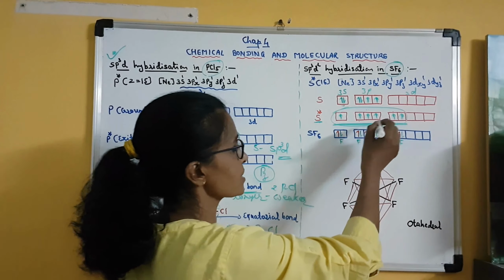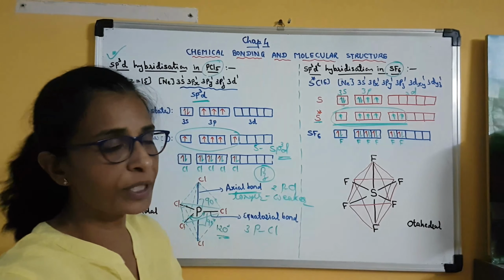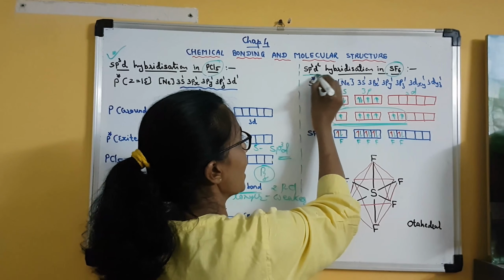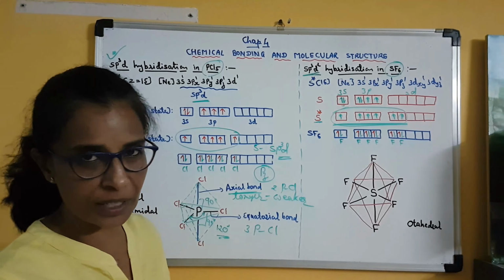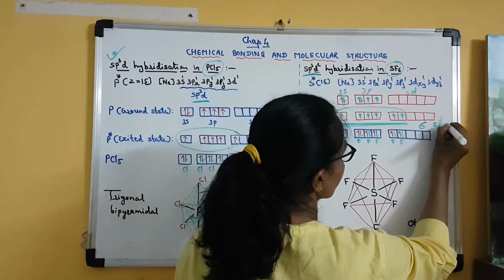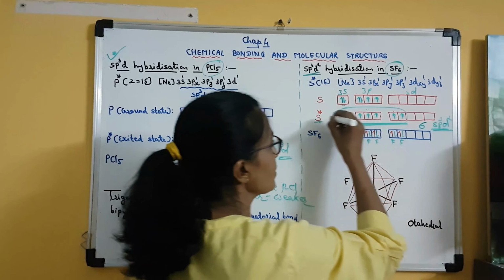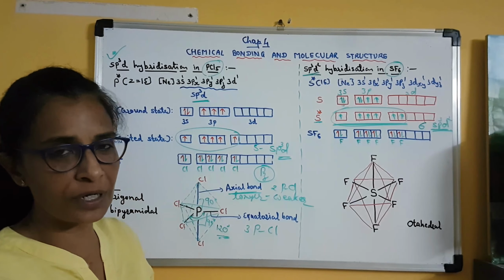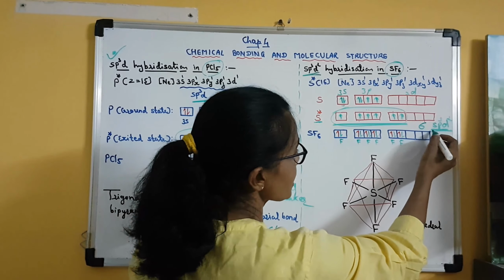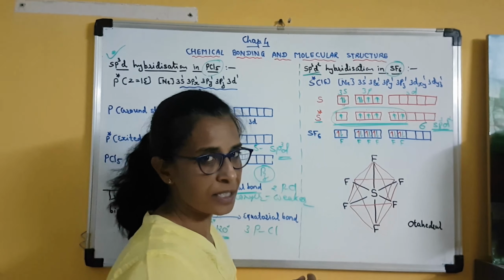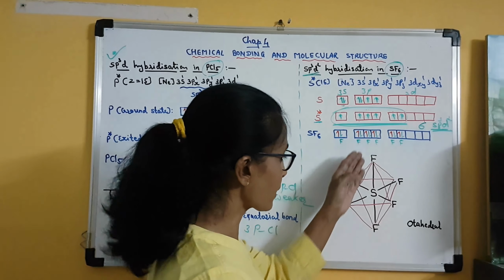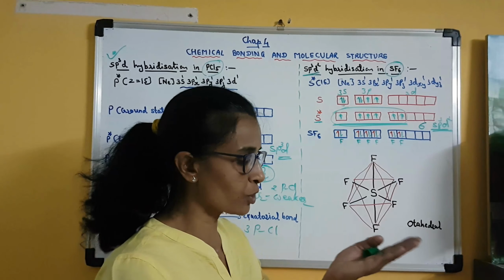So these orbitals, a total of 6 atomic orbitals of sulfur, will undergo hybridization, producing sp3d2 hybrid orbitals. So these orbitals will also be 6 in number. So 6 sp3d2 hybrid orbitals will be produced by the central sulfur atom. Clear? Now in this sulfur atom, these 6 orbitals are arranged like this. 4 of them are at the corners of the square, and the remaining 2 are perpendicular to the square.